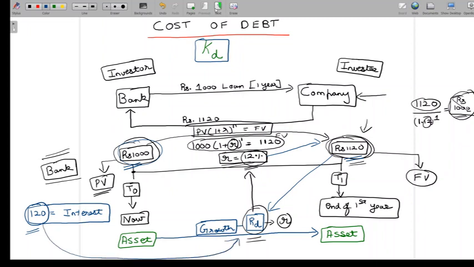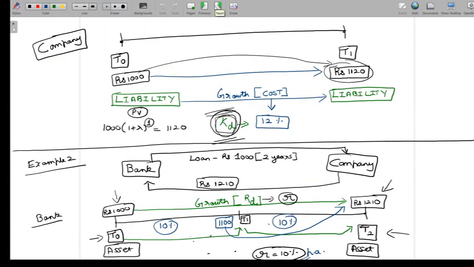And similarly, from the company's perspective, it has raised 1000 rupees of money, but it is paying 1120. So it's actually paying an extra of 120, and this extra 120 that it is paying is what we call as interest, and that's a compensation to the bank which has lent finance, and this extra of 120 is what makes the liability grow, and that's what actually also contributes to 12% cost. Now, why is this important here?